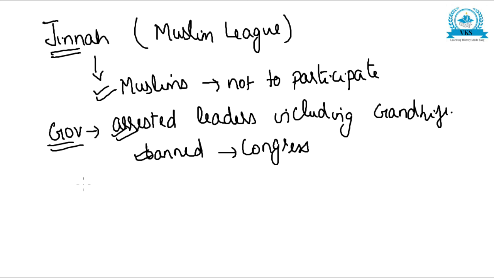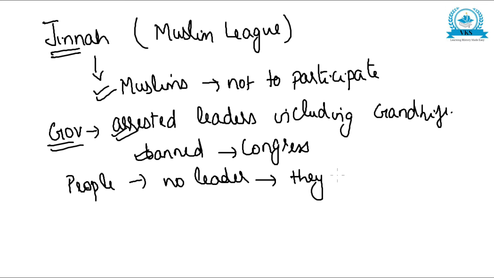Now the people started to act however they wanted. The problem was that there was no leader, because all the main leaders were arrested, and without a leader they started doing violent activities.